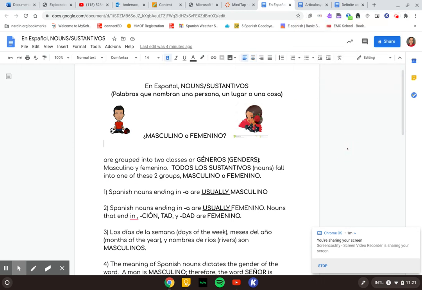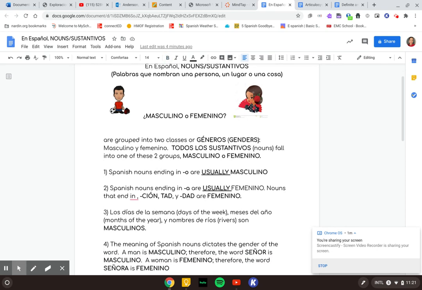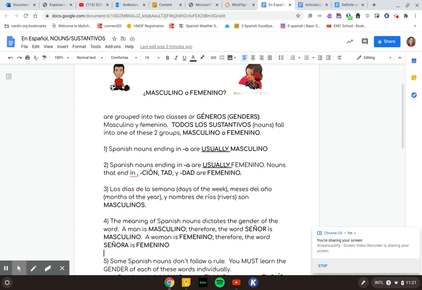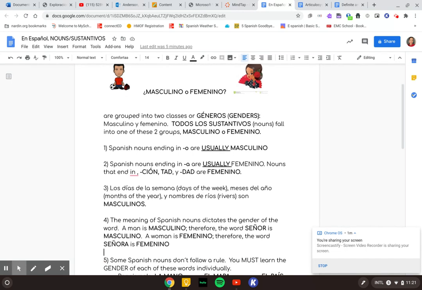Remember that in Spanish, every noun is either masculino or femenino. And the way that we know is usually by looking at the ending of the word. So, for example, if words end in an O, like libro or muchacho, those are usually going to be masculine words, with some exceptions. Words ending with A's are usually femenino. So if you have muchacha or casa, any of those words are going to be feminine.